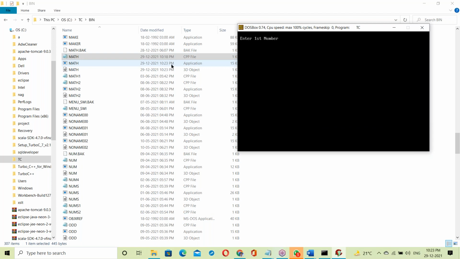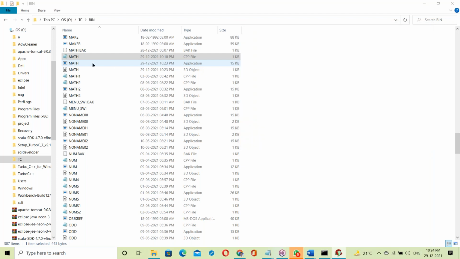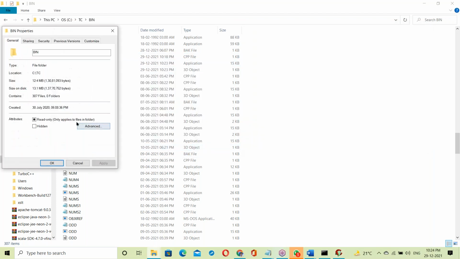Some file was created at 10:23 p.m. on 29th December. Yes, a math.exe file was created. An application means an exe file. Right-click and open properties, and you can see it is an .exe file.